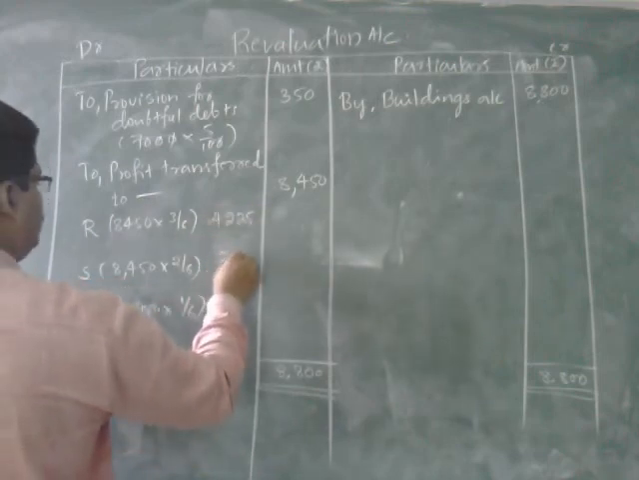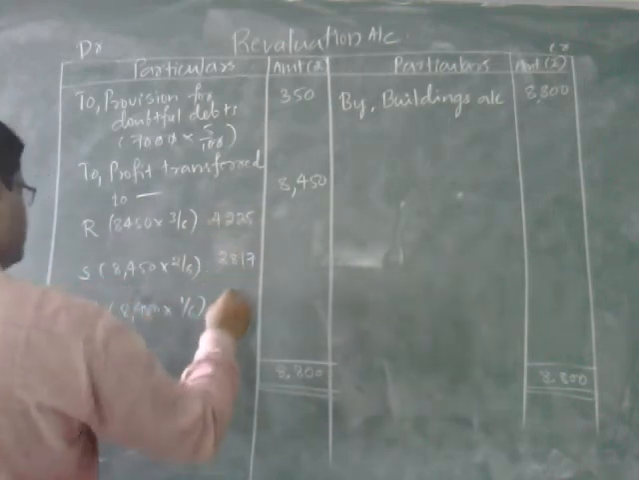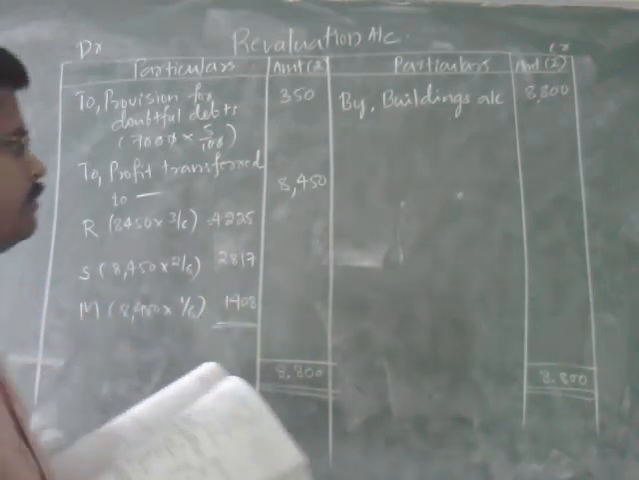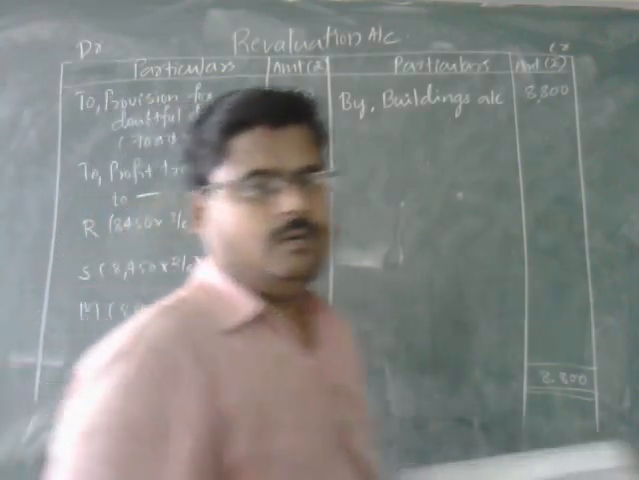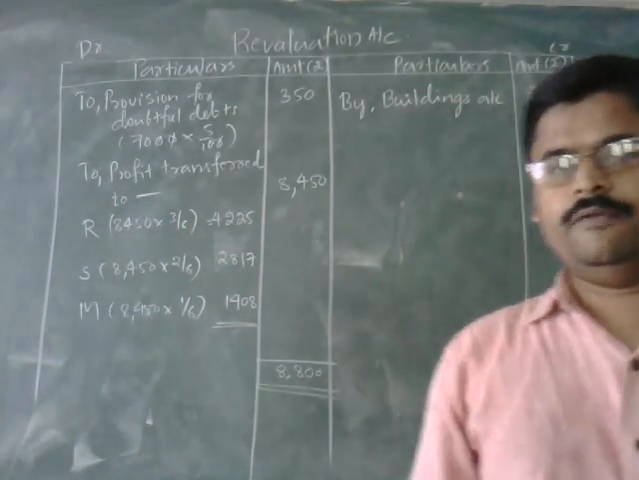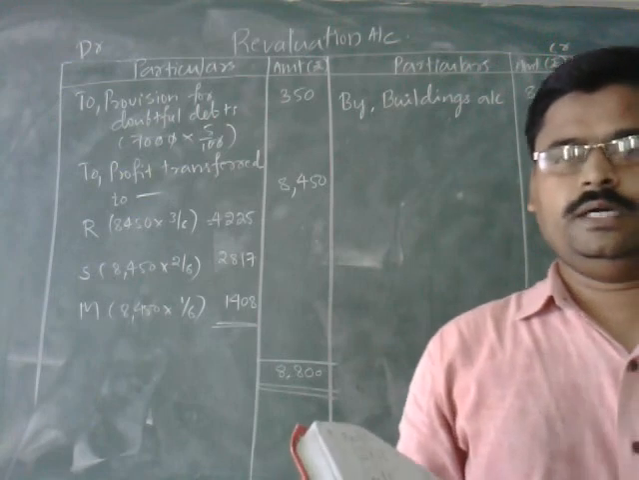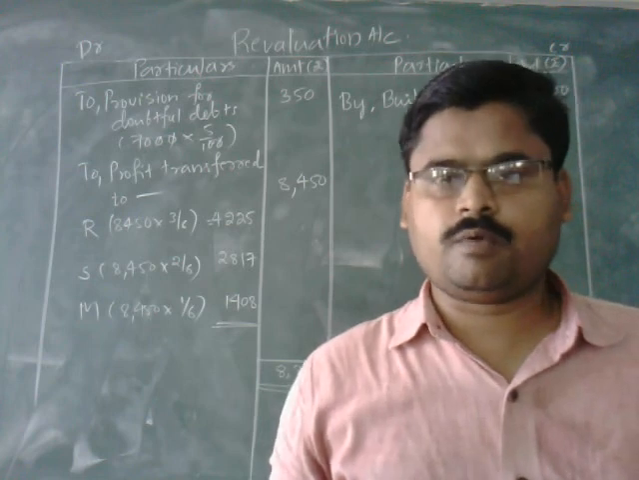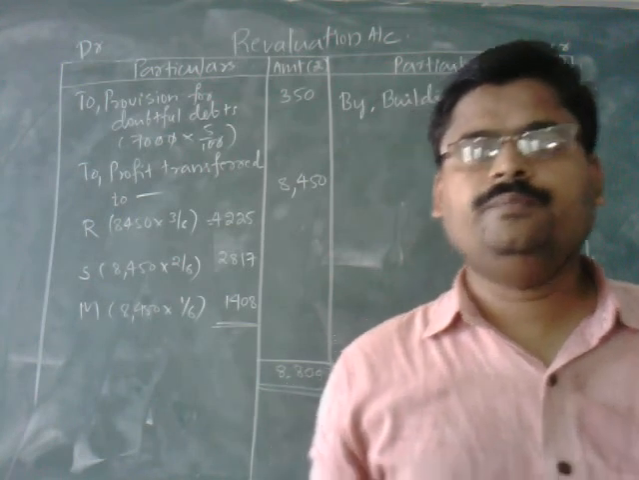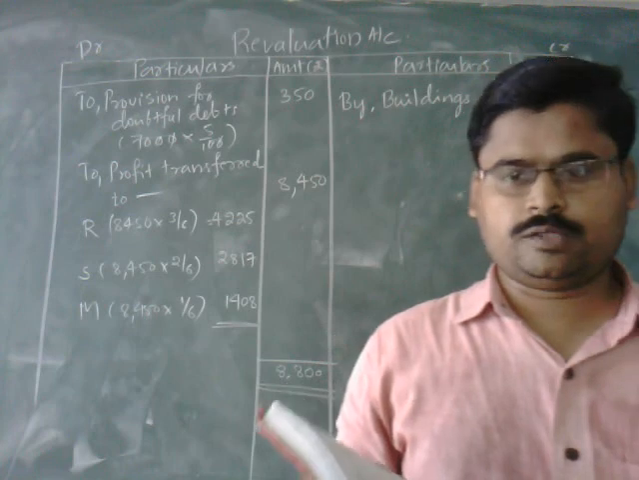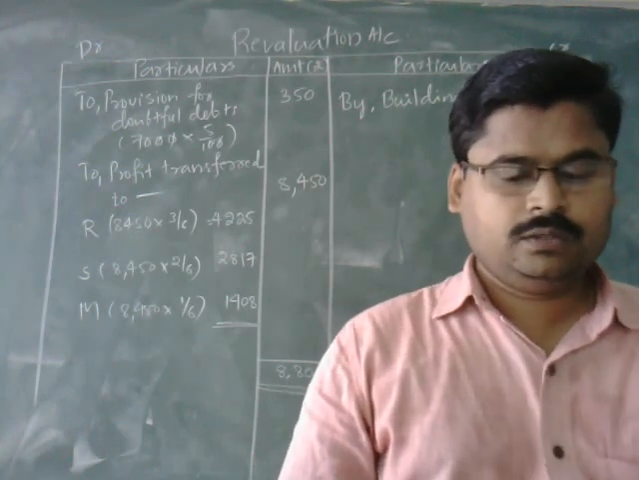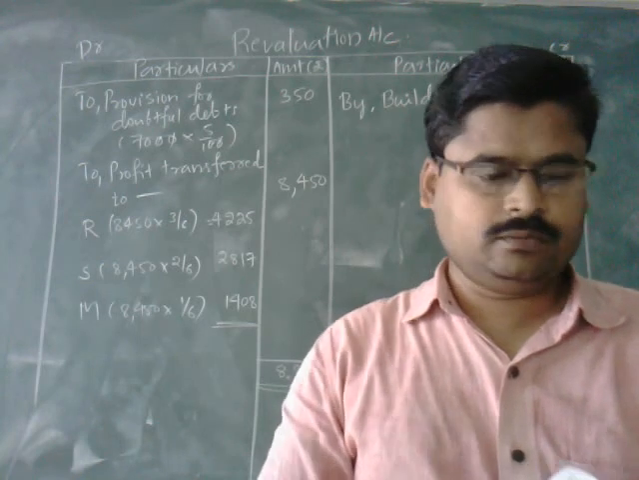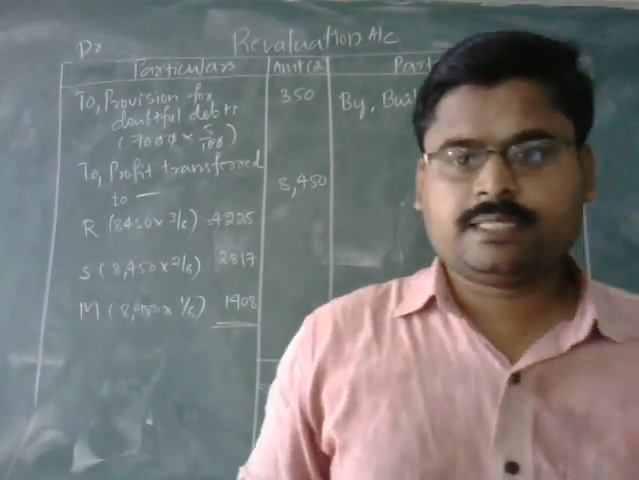Next, 2,817. Next, 1,408. So this is how we are going to prepare the revaluation account. Okay, the same way we have recorded the entries in respect of the previous problems, likewise we have recorded the transactions here also. So next I want to prepare the partners' capital account and the balance sheet. Okay, in the next slide you can see that.